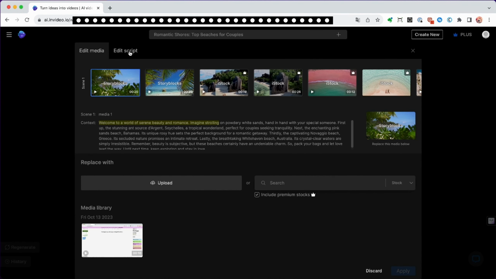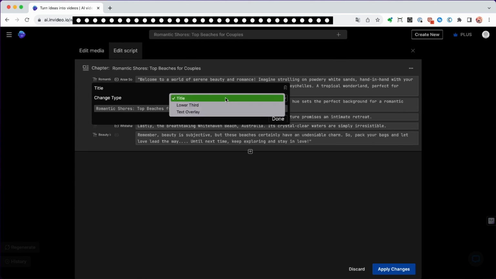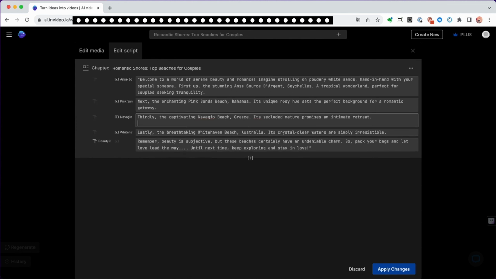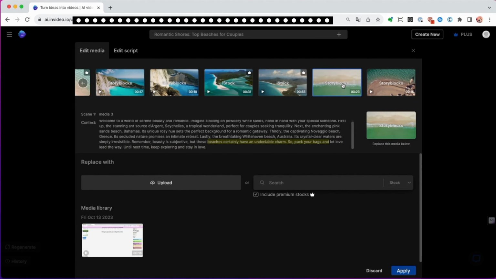Now let's make some refinements to make this video more enjoyable. You can edit scripts, add dots to indicate pause. The more dots means a longer pause. Add chapter titles if you want. It's not relevant for shorts, but it will be very helpful when you make long-form educational videos. You can hit multiple enters to start a new block. Add new chapters, etc. You can also edit stock videos.